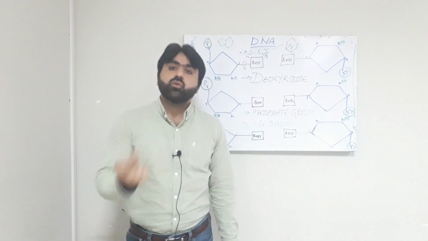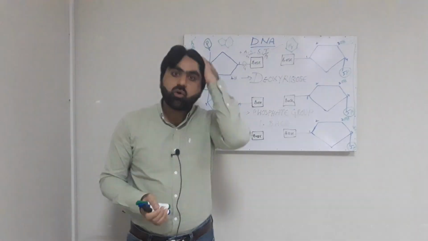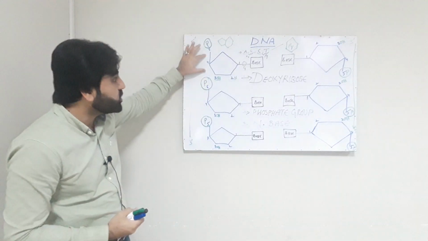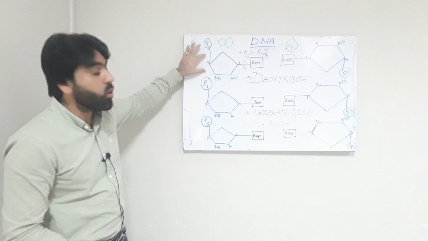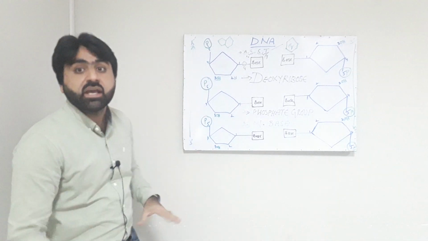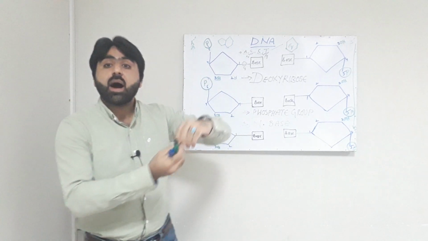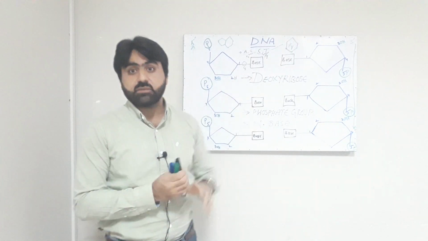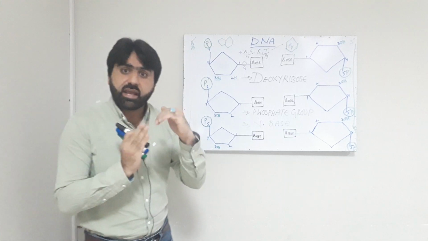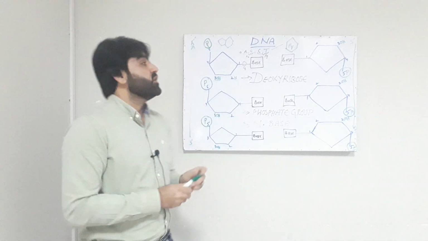It is not composed of one nucleotide, it is a polynucleotide structure. Therefore one nucleotide forms a bond with another nucleotide and so on and so on. In this way they form a polynucleotide structure. So how does one nucleotide attach with another nucleotide?